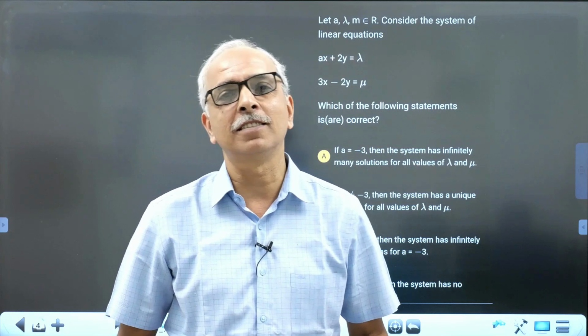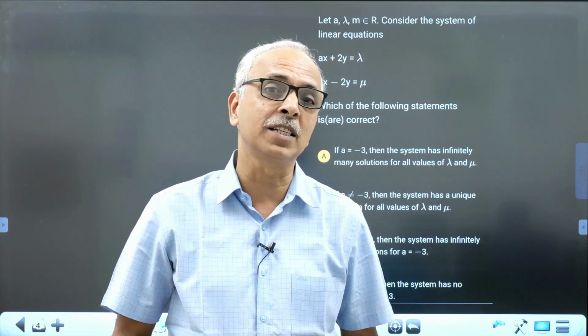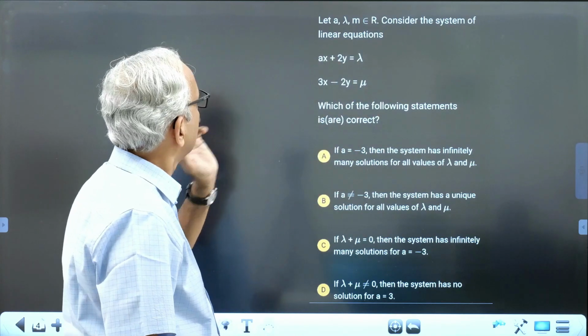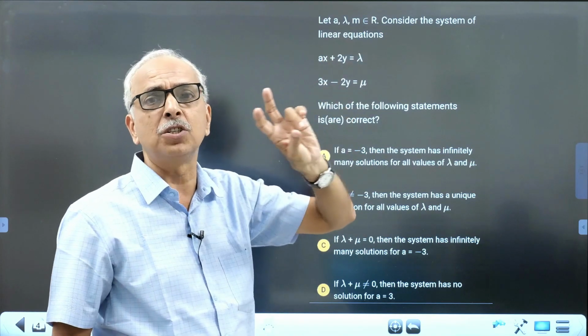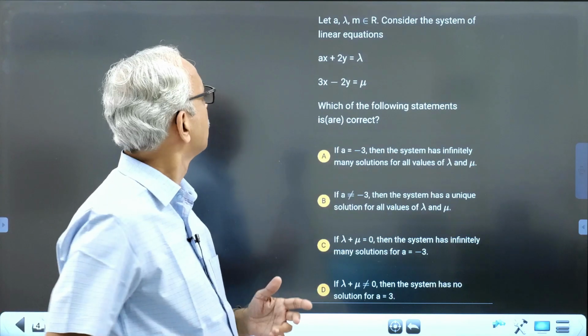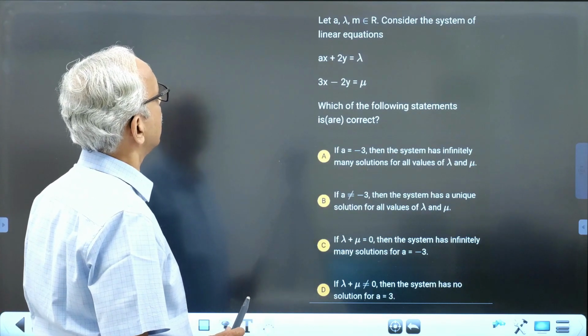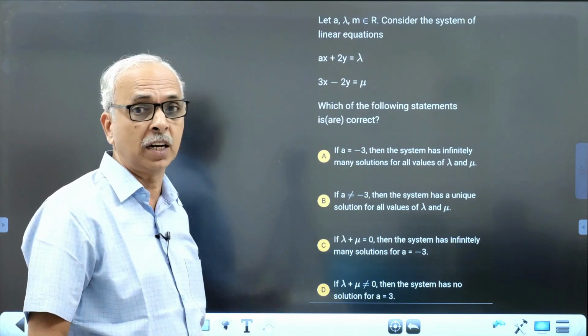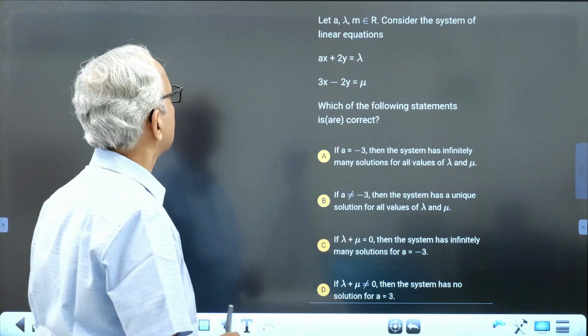Today we'll discuss a question from system of equations, that is from linear equations. Here there's only two equations and two variables. Very simple question. It is asked for JEE Advanced. ax plus 2y equals lambda, 3x minus 2y equals mu. Which of the following statements are correct? It is multiple correct answer type.